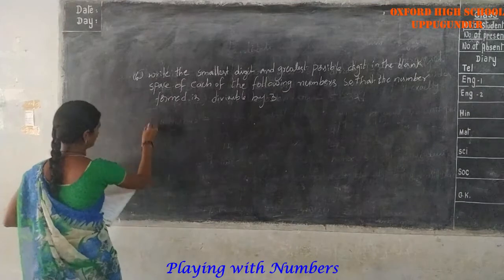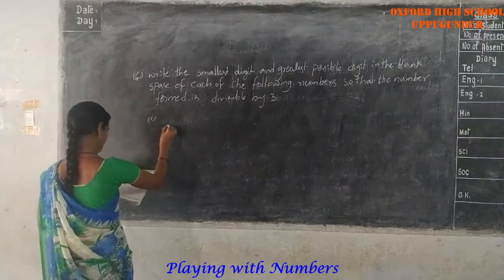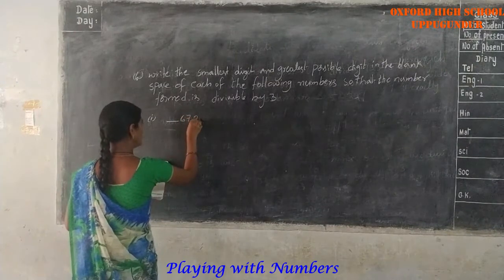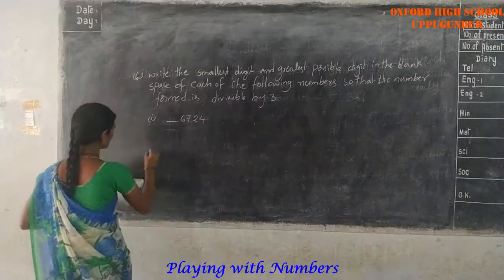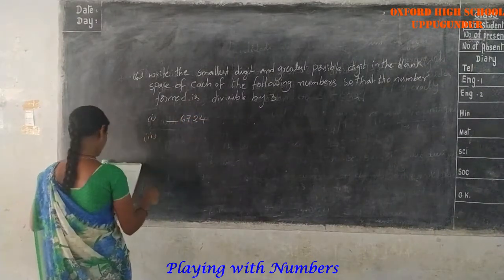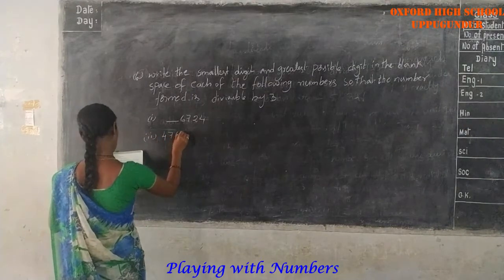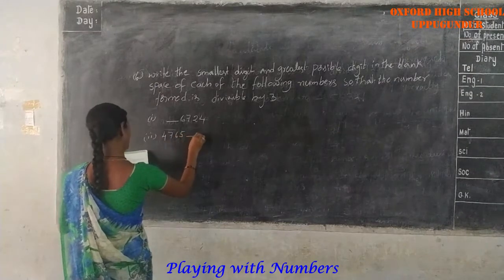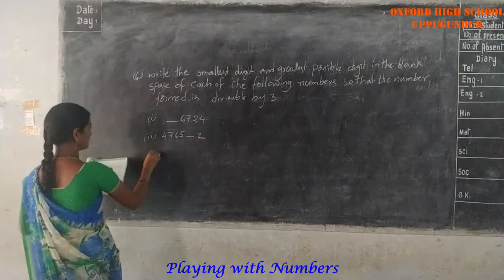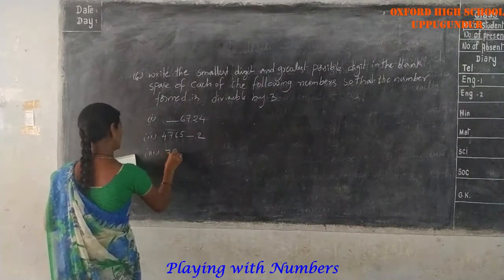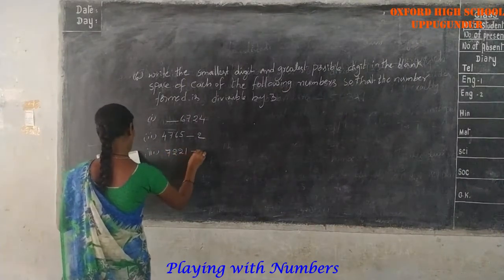First one, blank 6, 7, 2, 4. Next, second one, 4, 7, 6, 5, blank 2. Third one, 7, 2, 2, 1, blank 5.